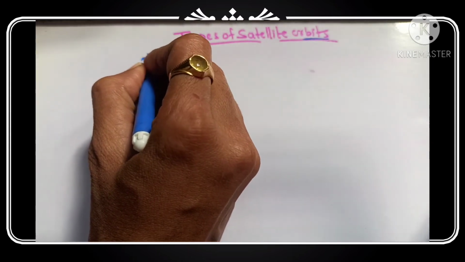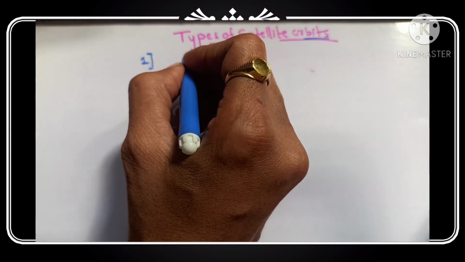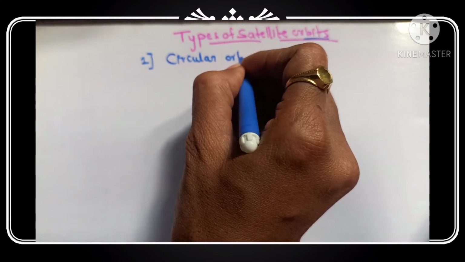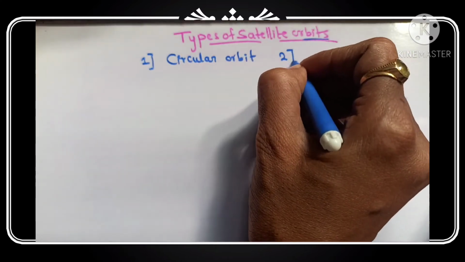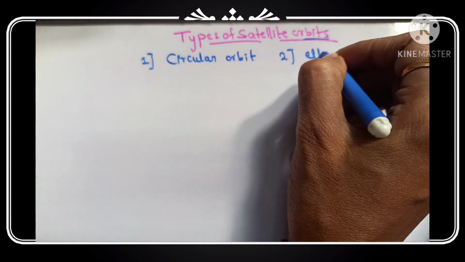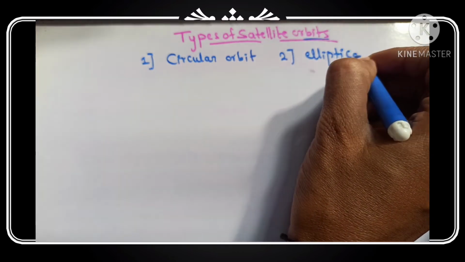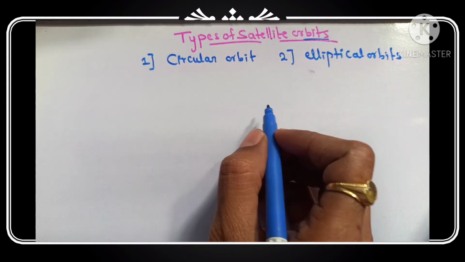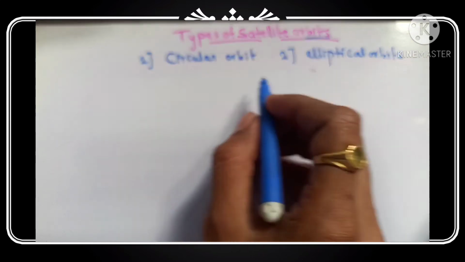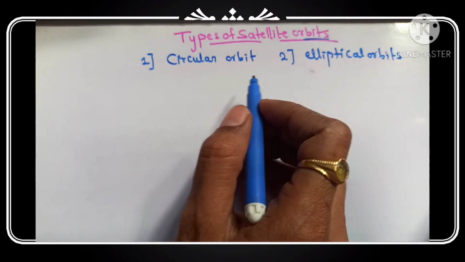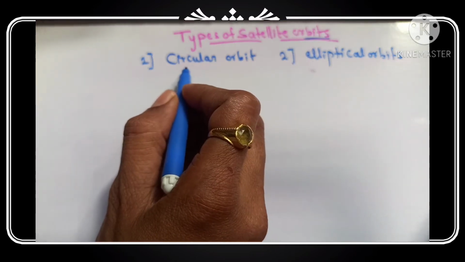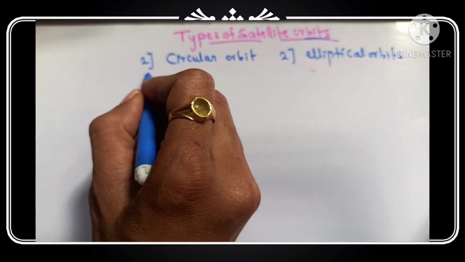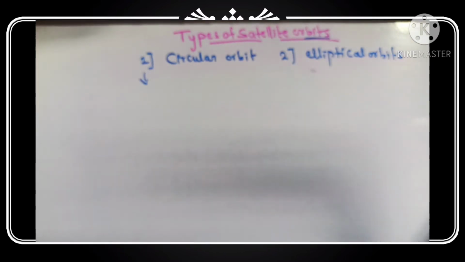The two major satellite orbits are the circular orbit and the elliptical orbit. The satellites are moving in a circular orbit as well as an elliptical orbit. These two are the major types. And in the circular orbit, there are many types. First of all, what is meant by circular orbit?